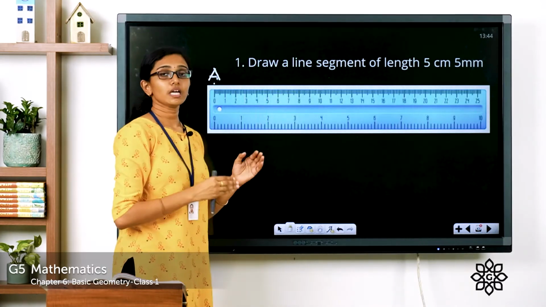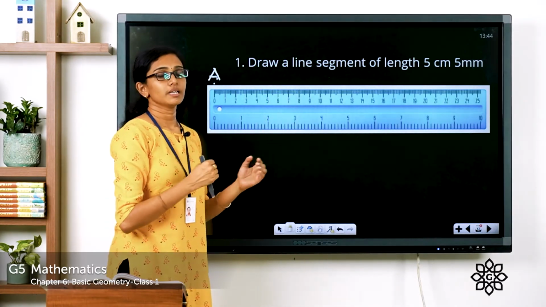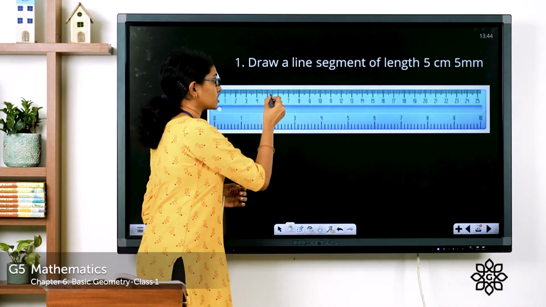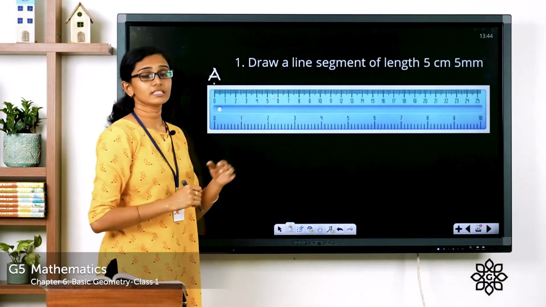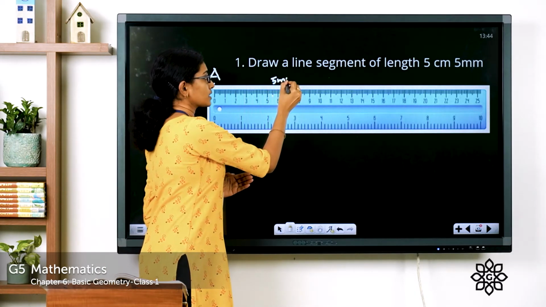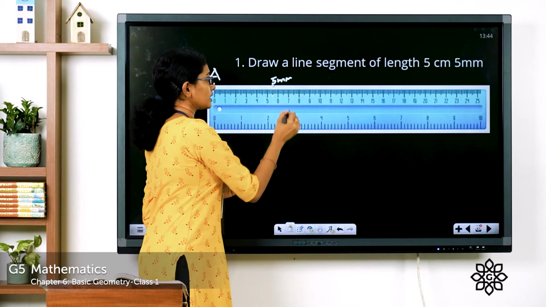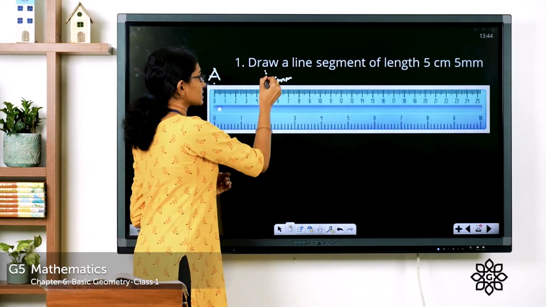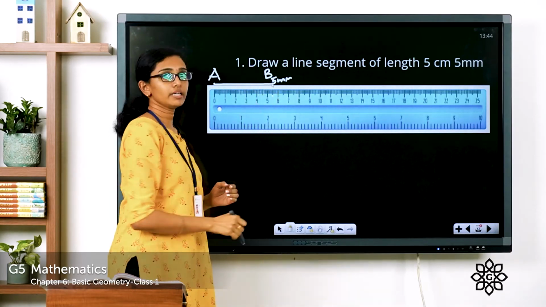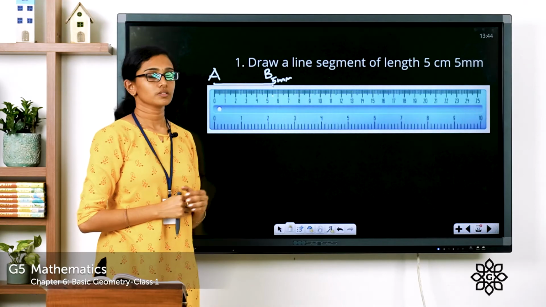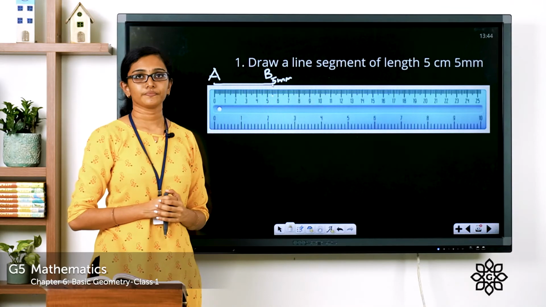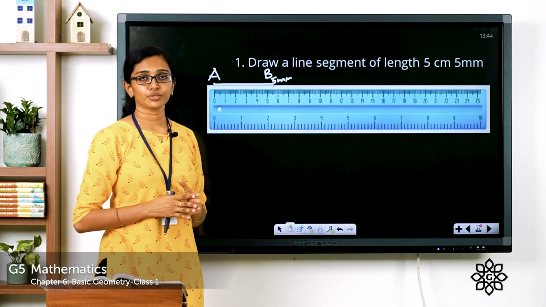The third division will be 5 centimeter, 3 millimeters. The fourth one 5 centimeter, 4 millimeters, and the fifth smaller division between 5 and 6, that is where the point 5 centimeter, 5 millimeter is. So there you have to mark a point that you can name as B. Then you have to connect the points A and B using this ruler. So that's how you draw a line segment given a measurement using the ruler and a pencil. I hope you all are clear with how to draw this line.